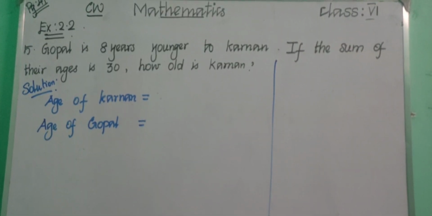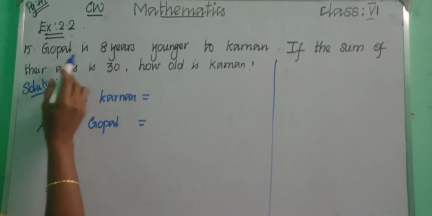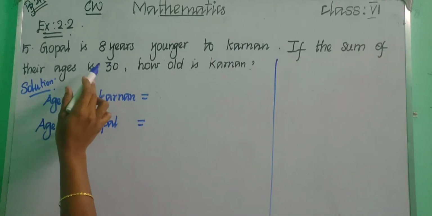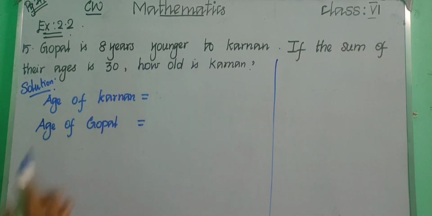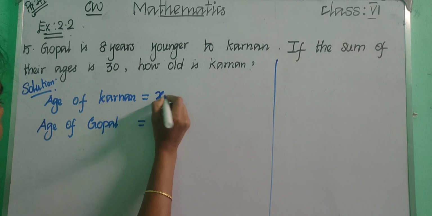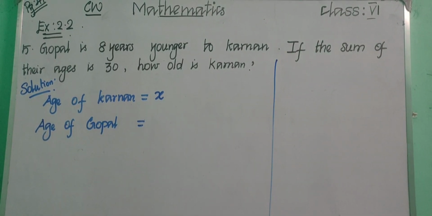Children, let us see exercise 2.2 fifth sum. Read the question. Gopal is 8 years younger to Karnan. If the sum of their ages is 30, how old is Karnan? So we don't know Karnan's age, right? So we are just taking Karnan's age as x, the variable x. So the age of Karnan is x.